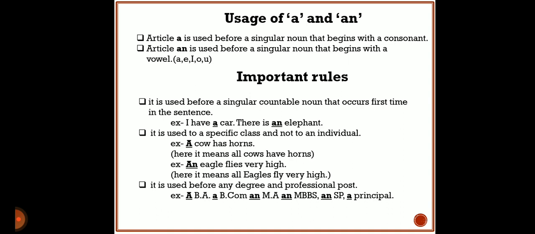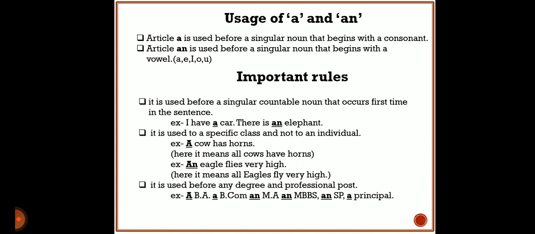See here an example: I have a car. Here for the first time we have used the word car, so we have taken the article a. C is a consonant, so we have taken a. See the very next example of that: there is an elephant. Students, in the first sentence I used a car, but in the next sentence I have used an. Why? Because the word elephant begins with the vowel E. E is a vowel, so we have used an.